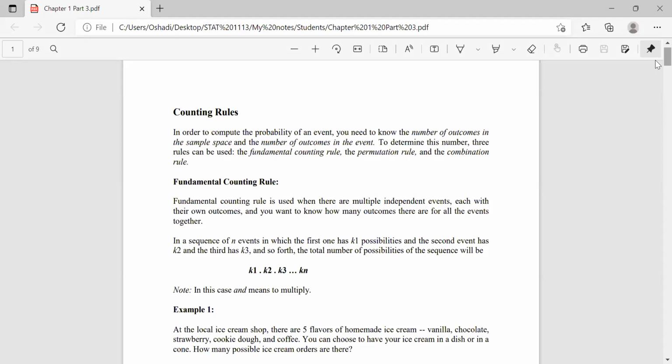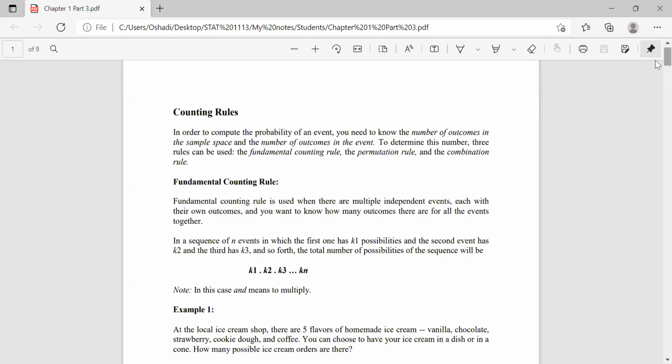In order to compute the probability of an event, you need to know the number of outcomes in the sample space and the number of outcomes in the event. To determine this number, three rules can be used: the fundamental counting rule, the permutation rule, and the combination rule, right?